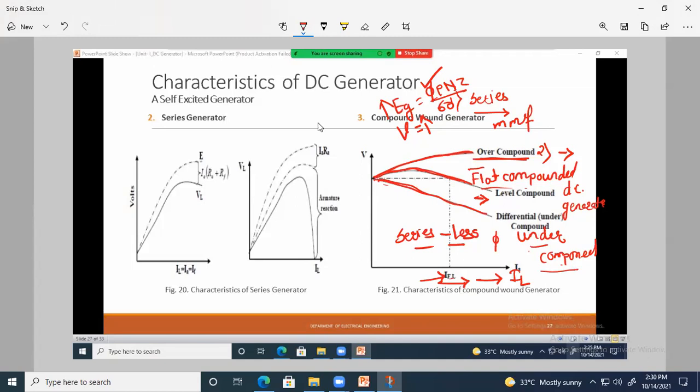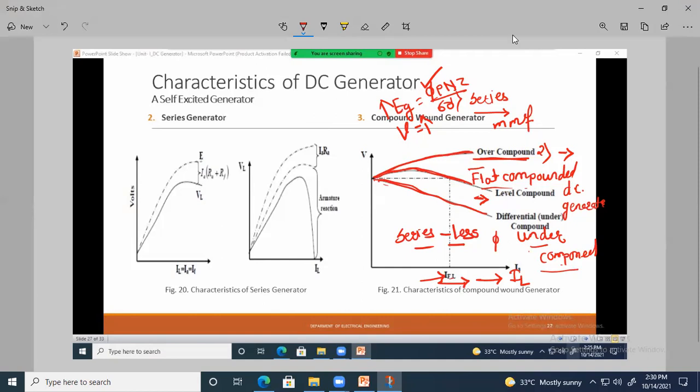Getting it? Hello, did you understand? How the characteristics are obtained and how they are derived in case of a DC compound generator. All of you getting it? Please give me a reply. Yes, sir. Okay, thank you.